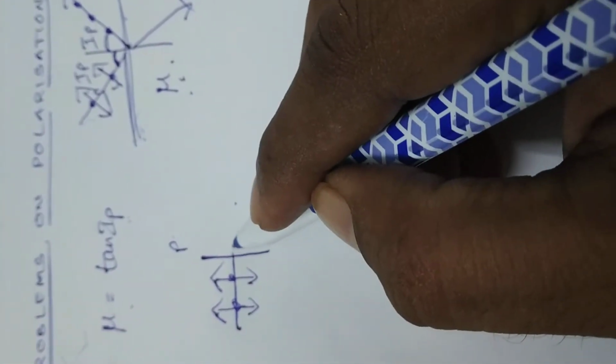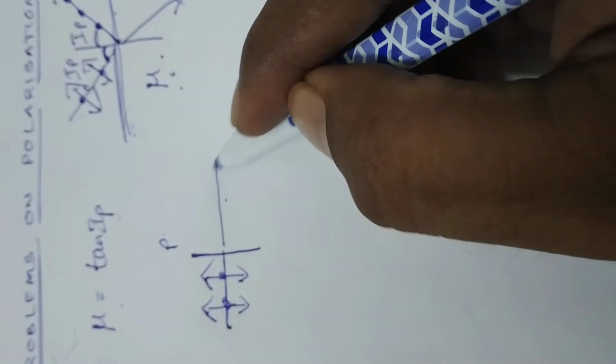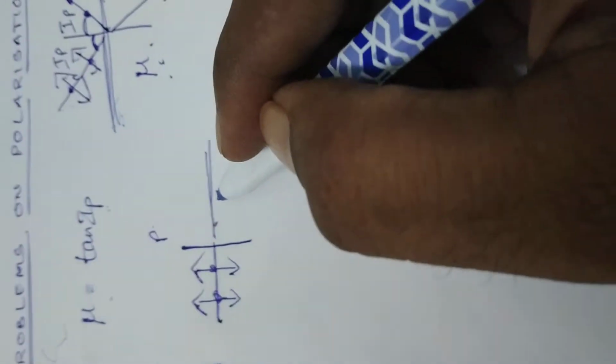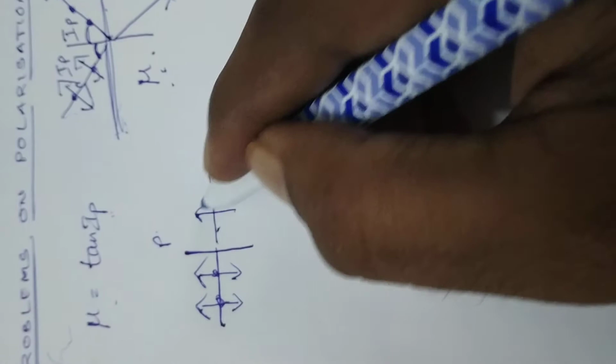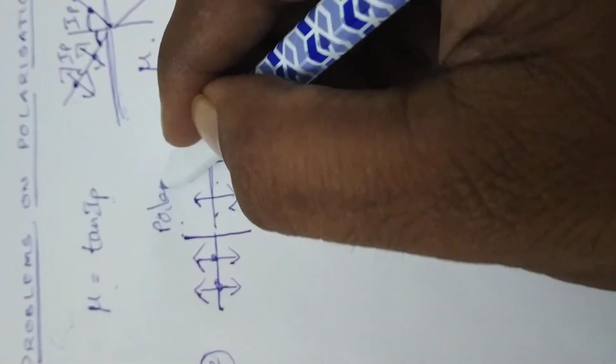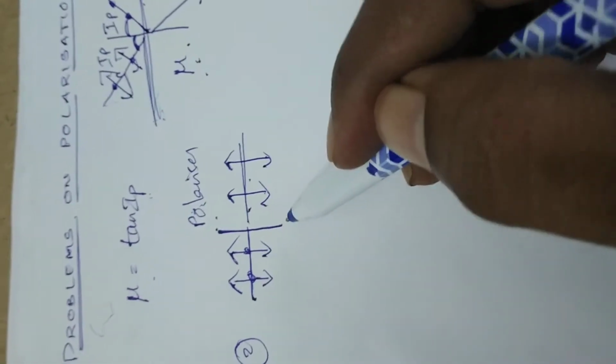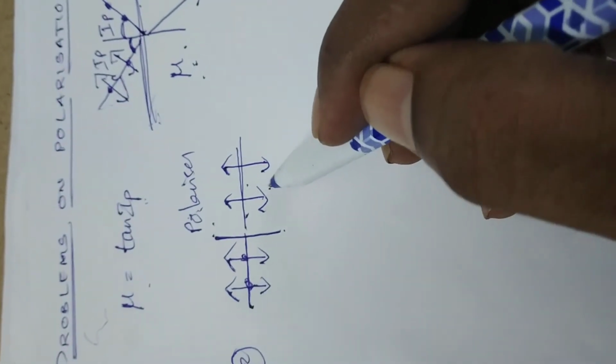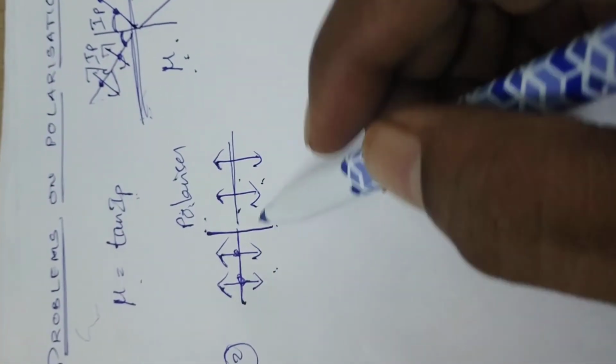After passing through the polarizer, the light has only one component, let us say only the arrows. It is said to be plane polarized light. That's why a device used to produce plane polarized light from unpolarized light is known as the polarizer.